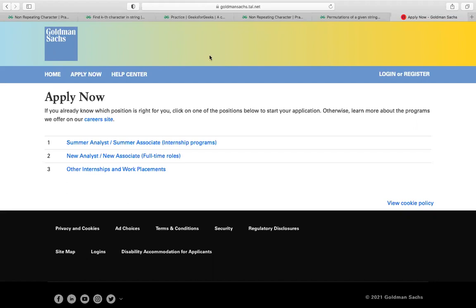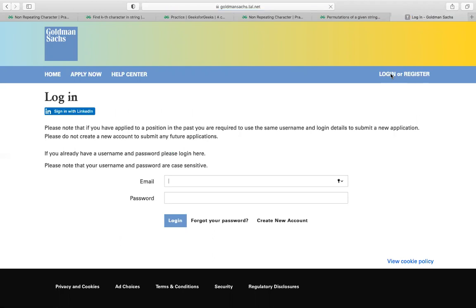After clicking that link, this page will appear to you. I'll tell you what is summer analyst, what is new analyst, and everything. If you are already registered with Goldman Sachs, then you have to simply log in. If you are not already registered, then you have to simply register here. I am a user, so I'm just simply going to log in and fill in all my details.